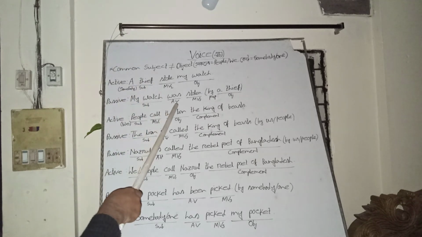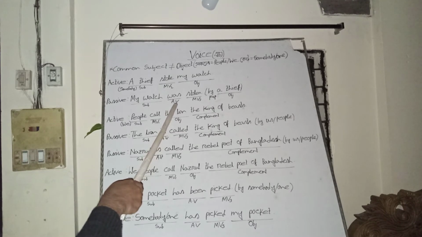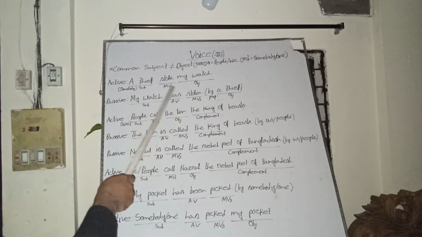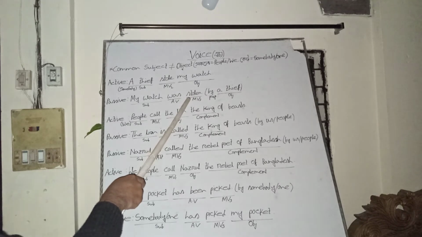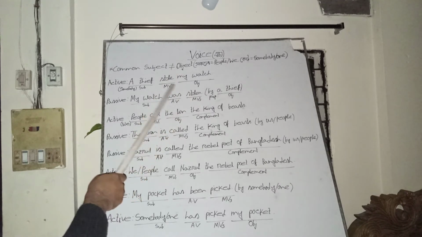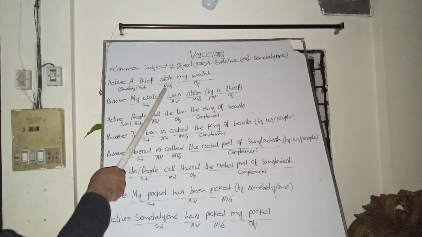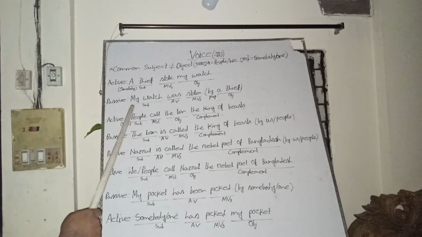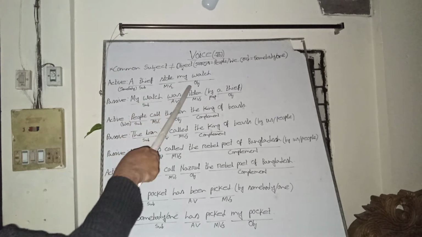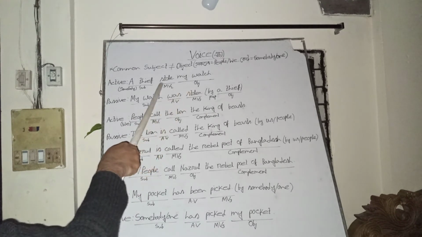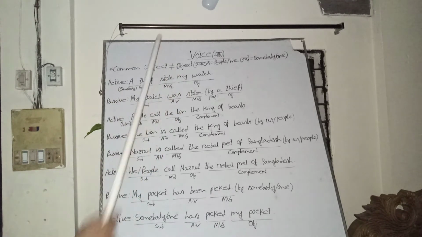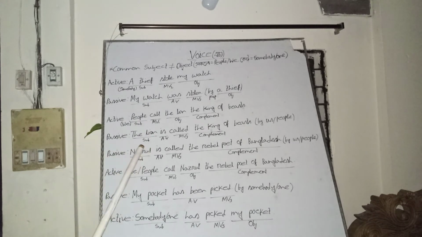When we see there is was, it is past indefinite tense, so we will bring the first form of steal, stole, as the main verb, and we will make the subject of the passive voice the object of the main verb stole. Then it will become the active voice.